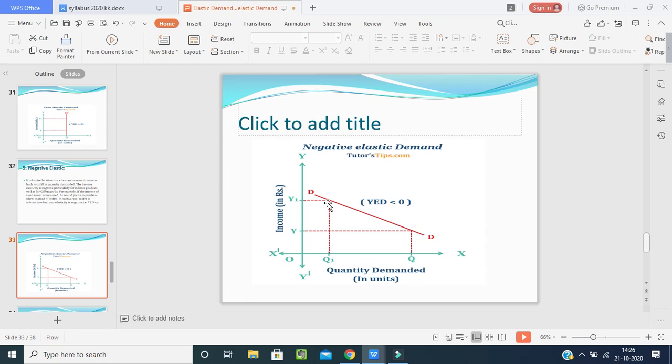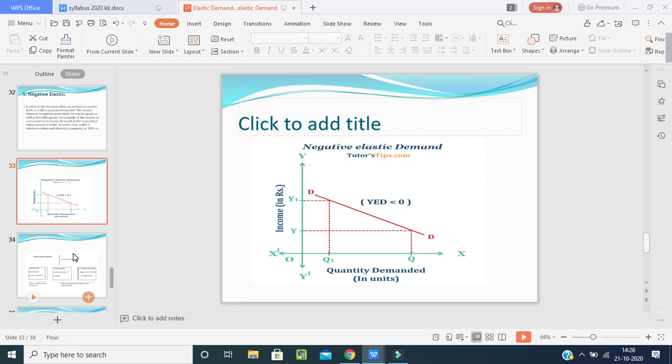So what's happening here? At least when the quantity was this much, it has gone to this much. So the quantity demanded in units is decreased and this leads to negative elastic demand.